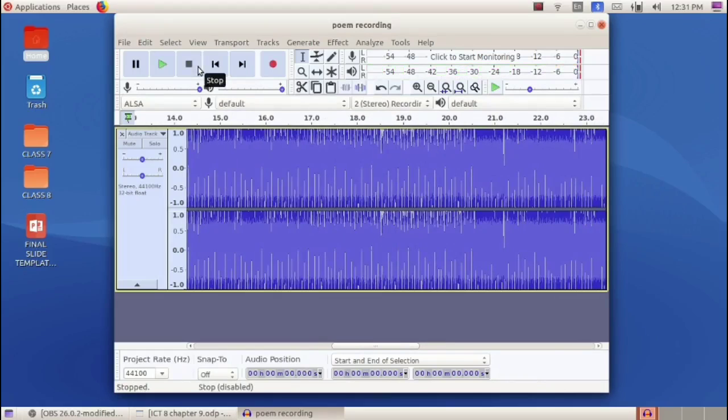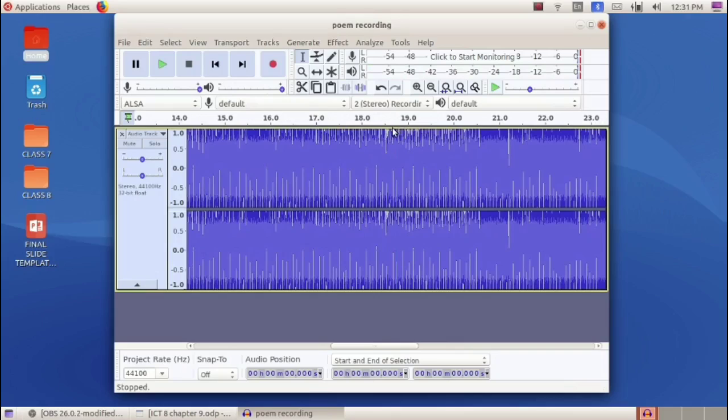Okay, now we are going to copy the first two lines and paste them at the end of this recording. We have to select the first two lines. The first two lines will be up to this point, in between this 18 and 19. So we have to select this portion, then copy it, then paste it at the end of the recording.